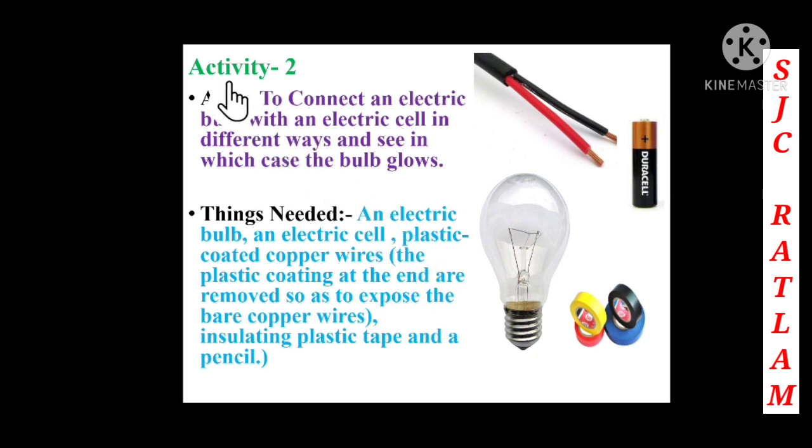Now children, we are going to discuss activity 2. Aim: to connect an electric bulb with an electric cell in different ways, and then see in which case the bulb glows. Here you can see the things that we need: an electric bulb, an electric cell, copper wires, and insulating tape, that is a plastic tape.